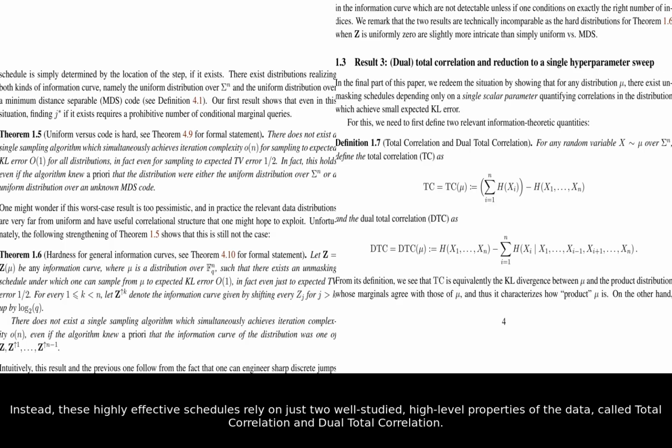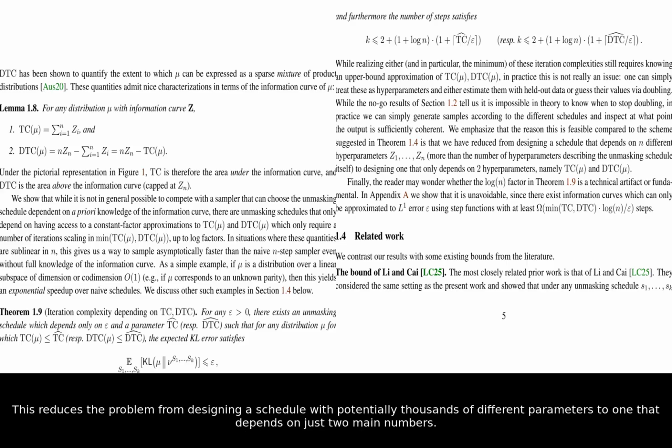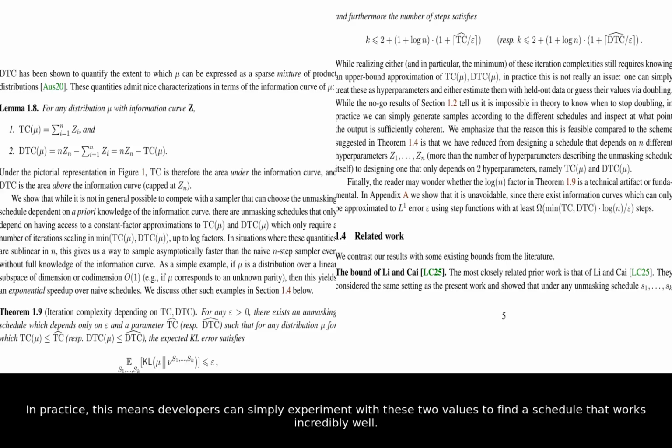Instead, these highly effective schedules rely on just two well-studied, high-level properties of the data, called total correlation and dual total correlation. Think of it like this. Instead of needing a detailed map of a mountain range, you just need to know its highest peak and its total area to plan a good route. This reduces the problem from designing a schedule with potentially thousands of different parameters to one that depends on just two main numbers.